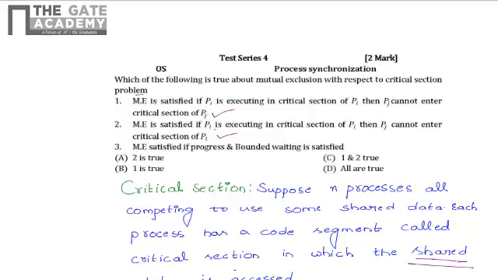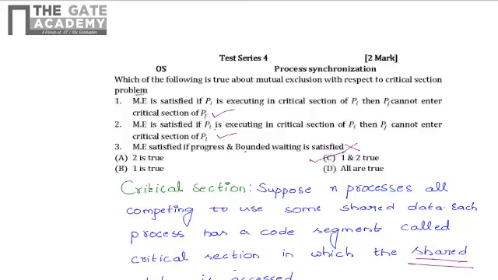Next one, ME is satisfied if progress and bounded waiting is satisfied. No, there is no relationship between ME, progress and bounded waiting. So it is not true. That means it is false. So the answer for this one is 1 and 2 are true, which is nothing but option C.